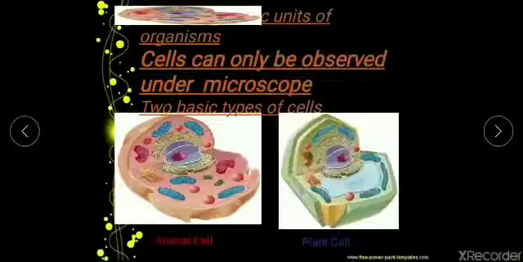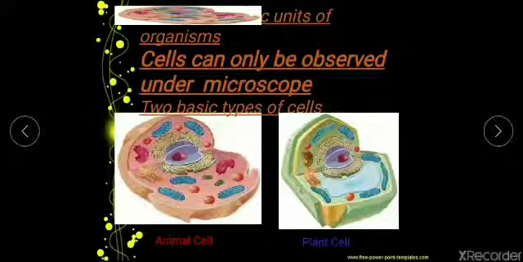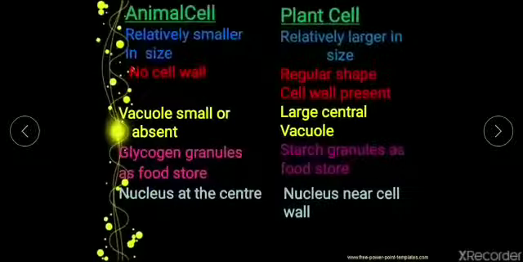Now the next thing is, these organisms can be observed under the microscope also. You can see there are two basic types of cells. Again we have plant cell and animal cell. Apart from eukaryotes and euglenoids, we'll study the plant cell and animal cells. What is the difference between the plant cell and animal cell? So we will see over here.